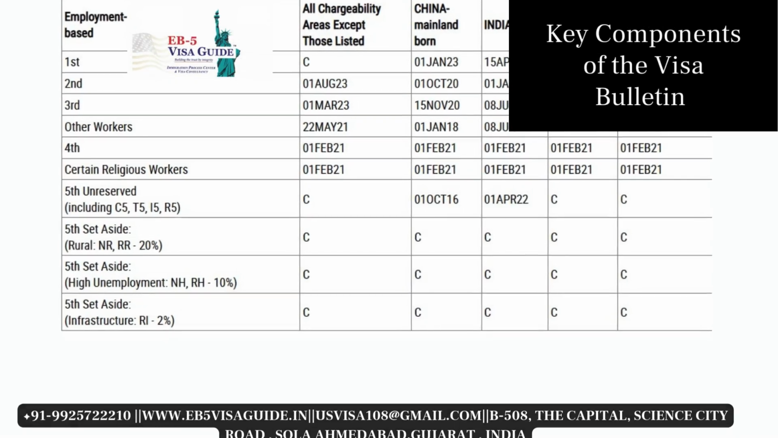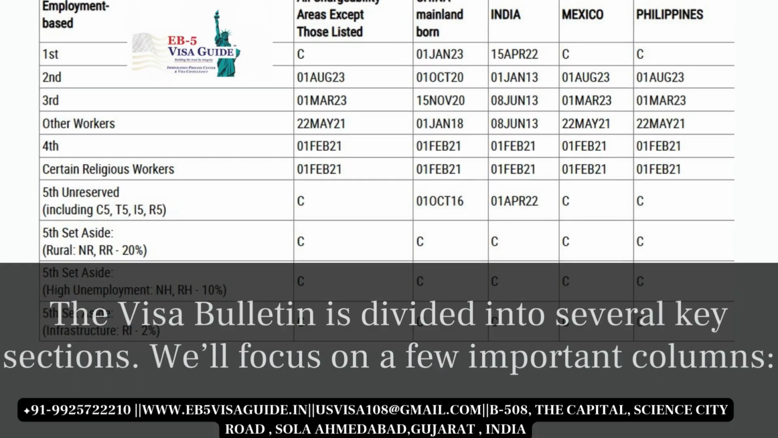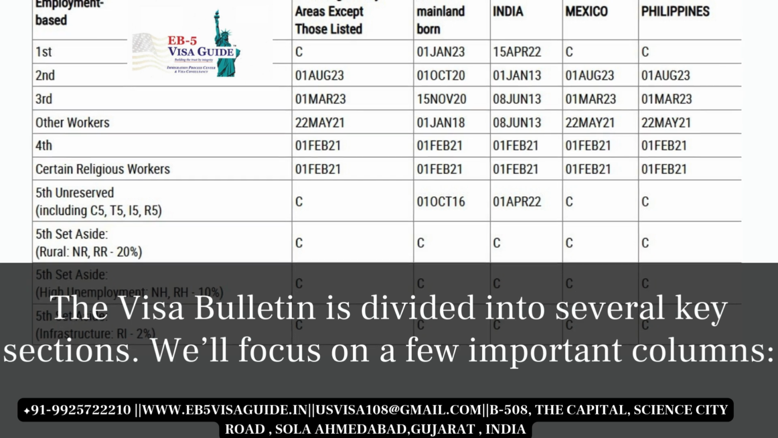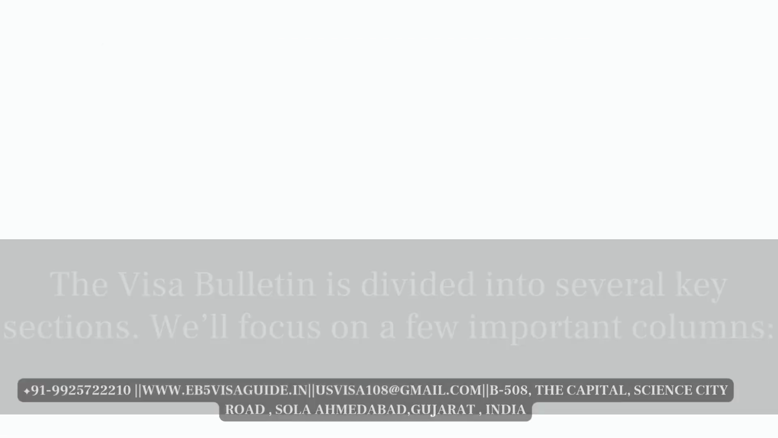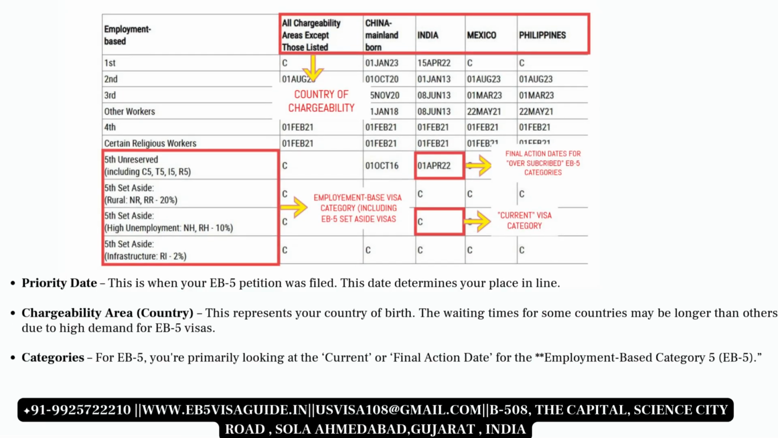Key components of the Visa Bulletin. The Visa Bulletin is divided into several key sections. We'll focus on a few important columns. Priority date. This is when your EB5 petition was filed. This date determines your place in line.